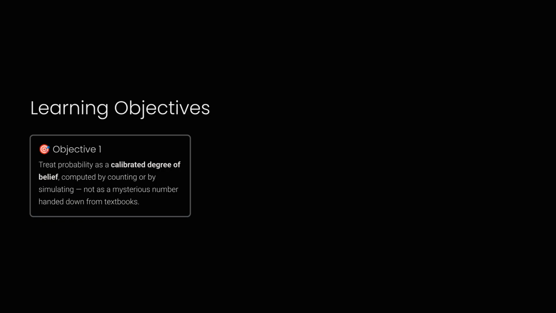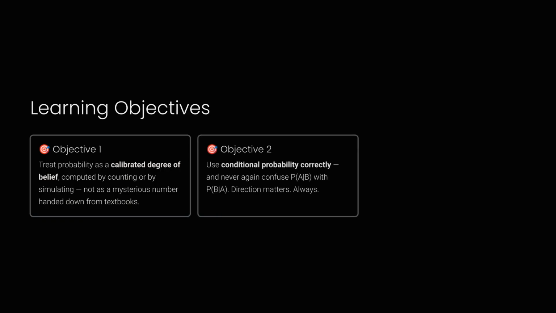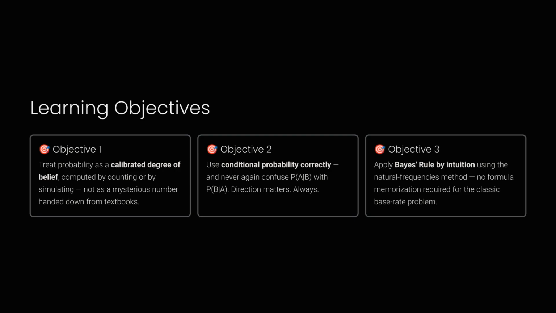First, treat probability as a calibrated degree of belief. Second, master conditional probability. And third, apply Bayes' rule through natural frequencies without needing to memorize complex formulas.